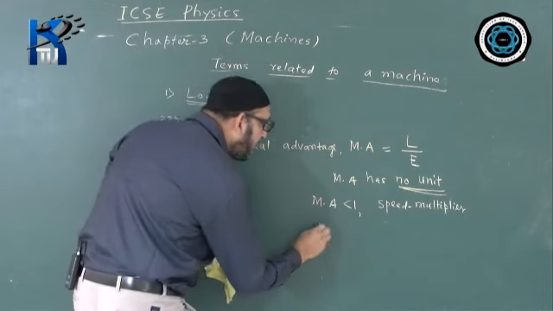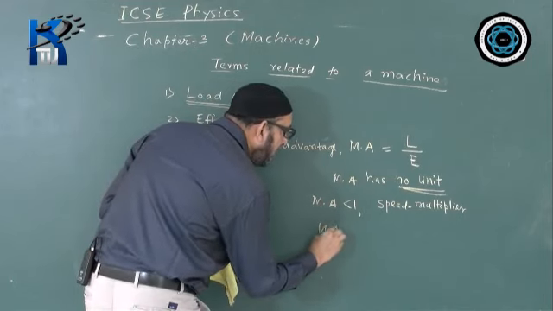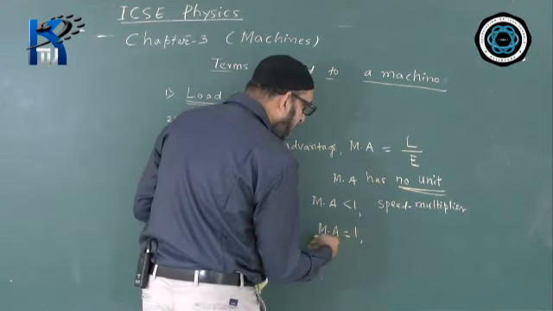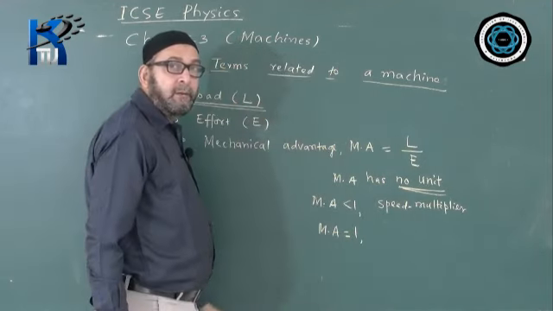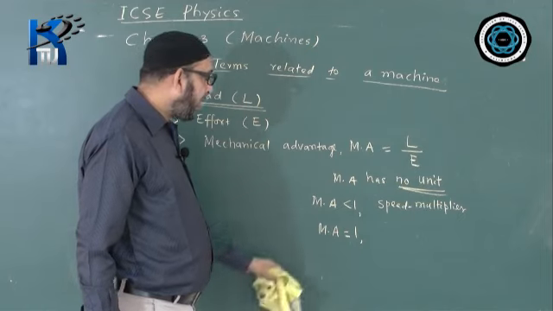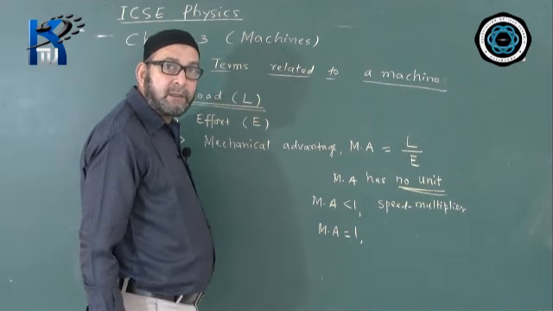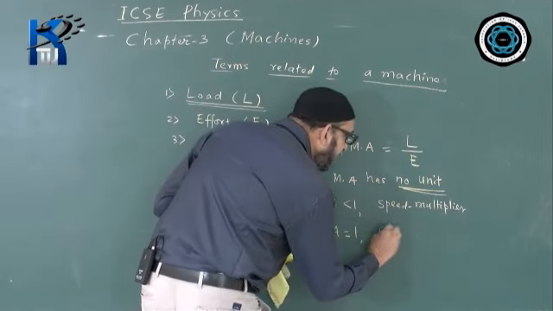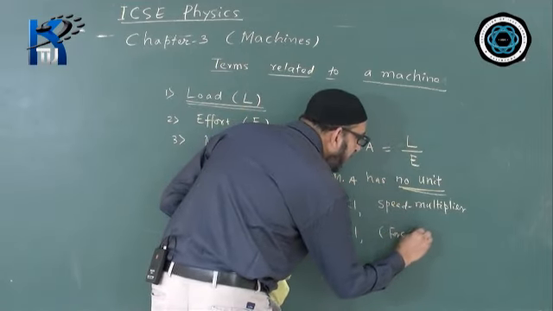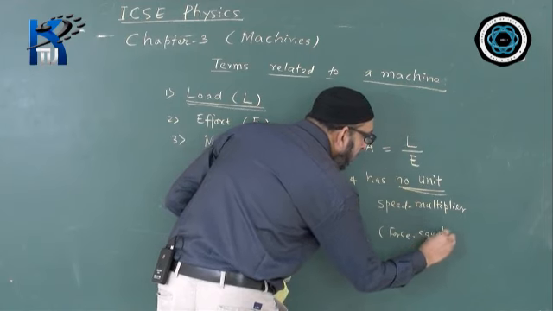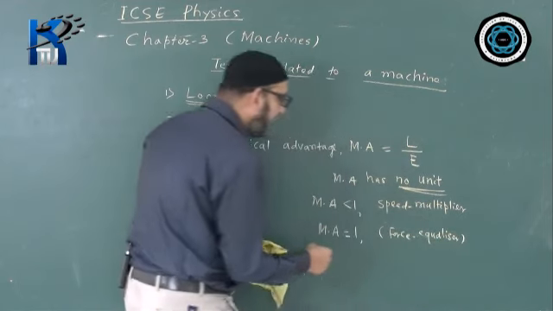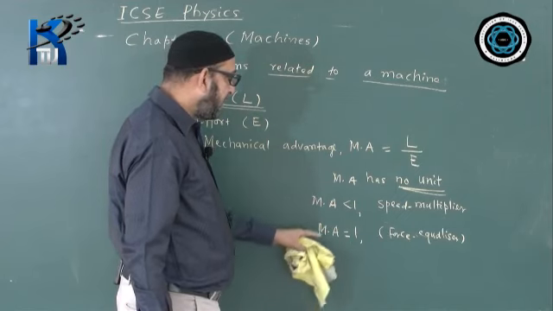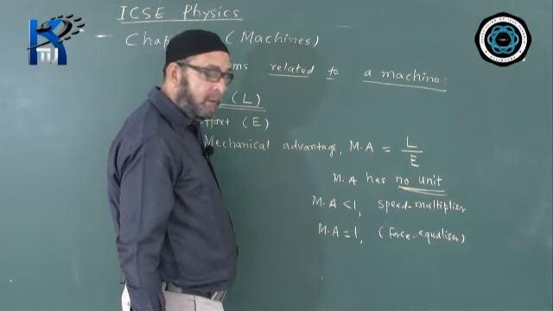Now when MA is equal to 1, such a machine will not have any mechanical advantage, it is not mechanically advantageous, it is equal to 1, it is behaving as a force equalizer, but such a machine can be used to change the direction of effort or change the direction of force applied in order to overcome a load.